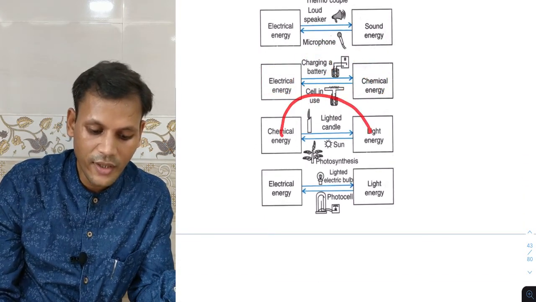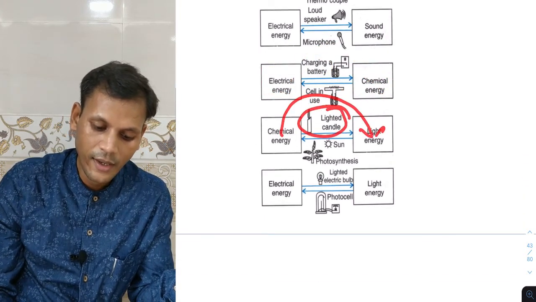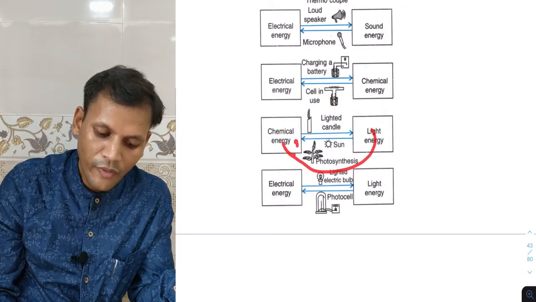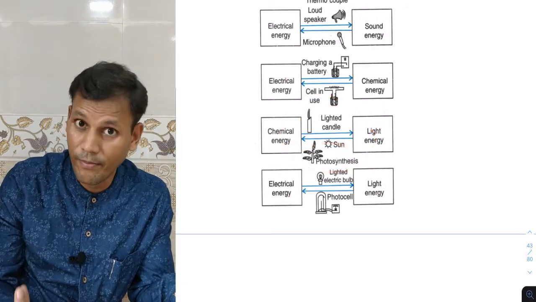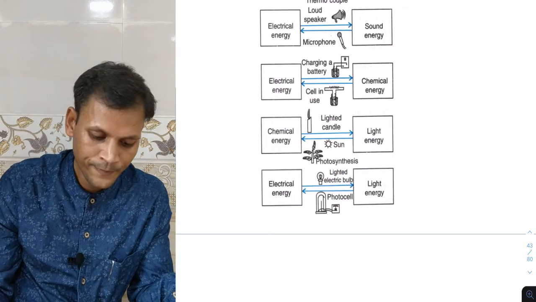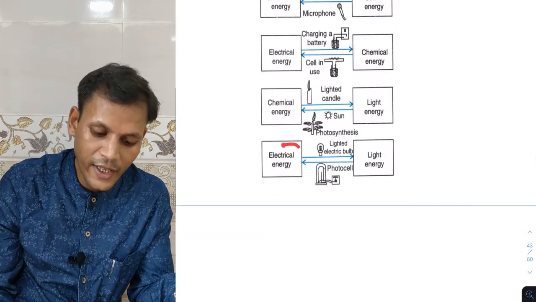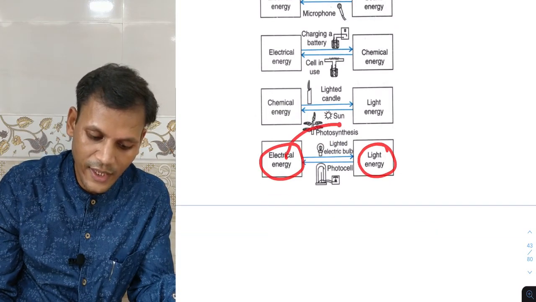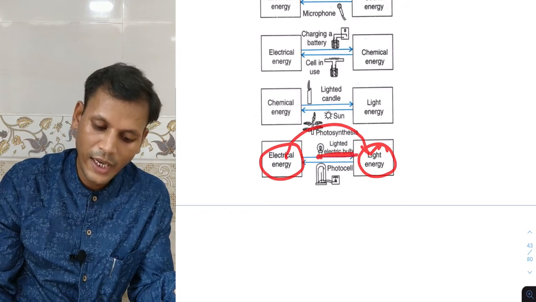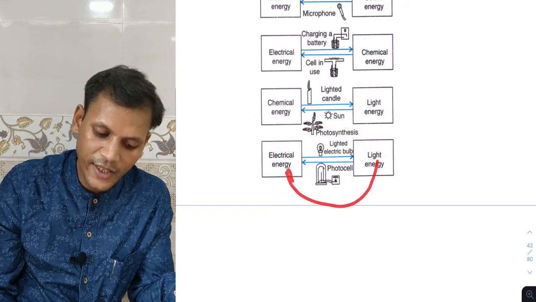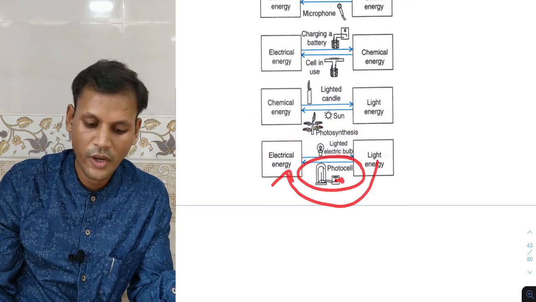Chemical to light: a lighted candle, and light to chemical: photosynthesis, by which plants make their food. And electrical to light energy: a lighted electric bulb, and light energy to electrical: photocell. This is new, photocell.